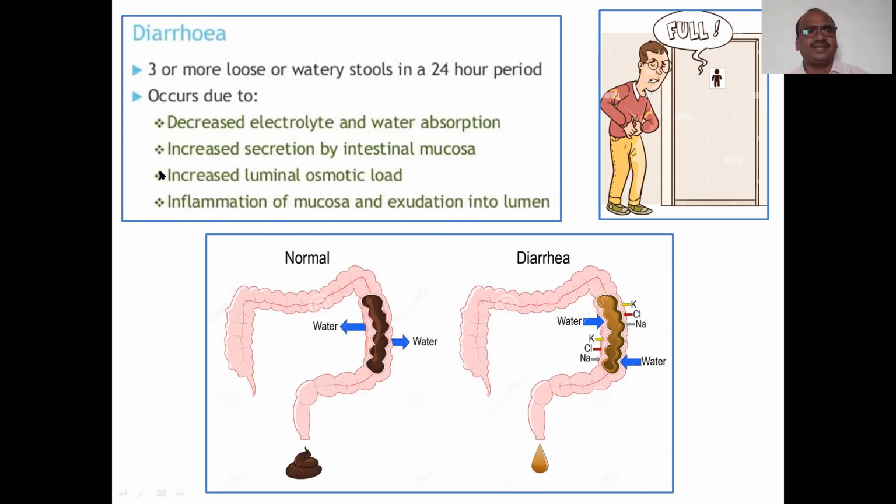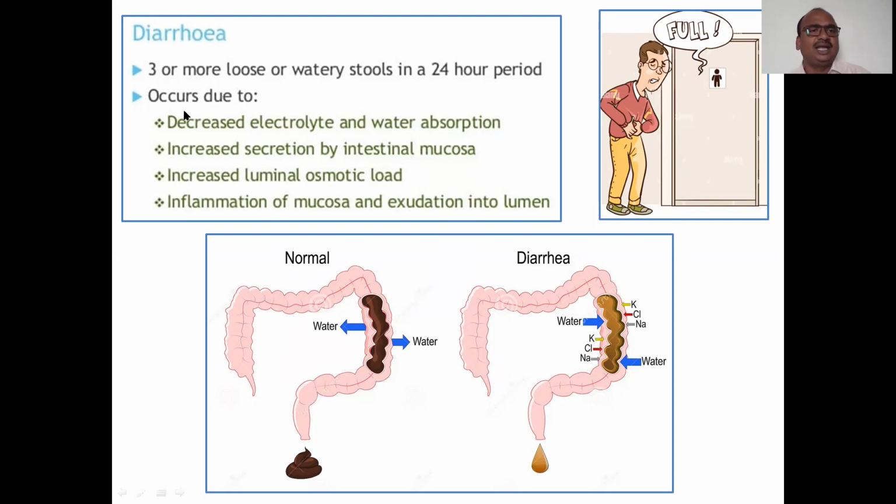So what is the definition of diarrhea? Three or more loose watery stools in a 24 hour period. Keep in your mind, 24 hours, 3. All are the same: 2, 3, 4. Easily you can remember 2, 3, 4.